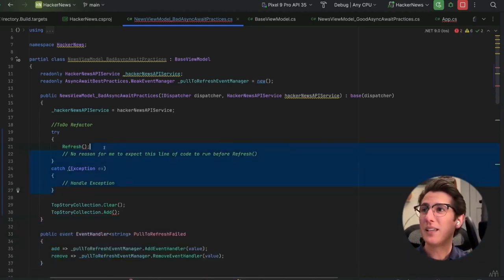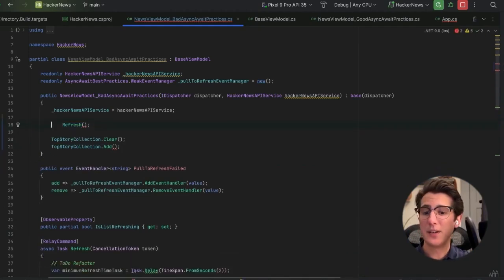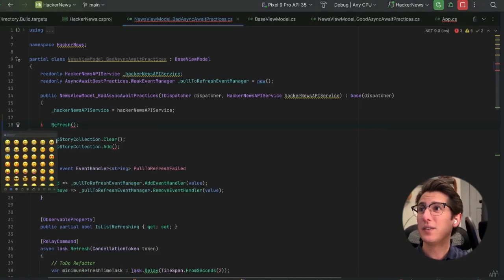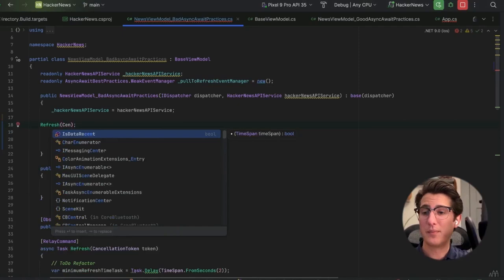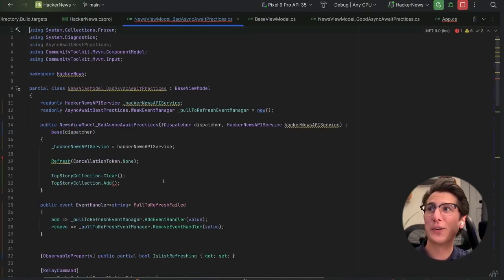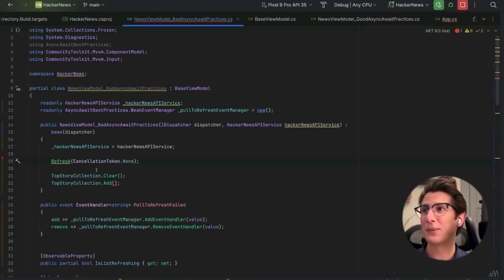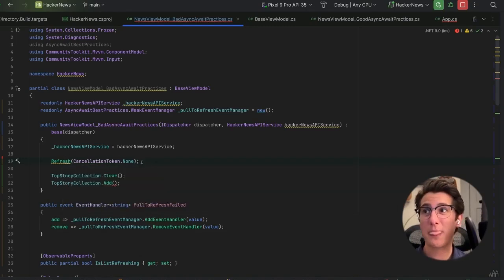So let's get rid of this. Let's blow this away, and let's get rid of this part, and there we go. Put in that cancellation token again. So I get rid of the red squiggle and exchange it for a yellow squiggle. Well, we're basically back to the original code, back to the original problem where we're calling an async task method from the constructor. We know we cannot use async await because constructors don't support that. And we know that we should avoid async void.